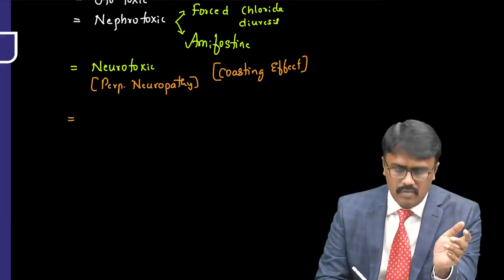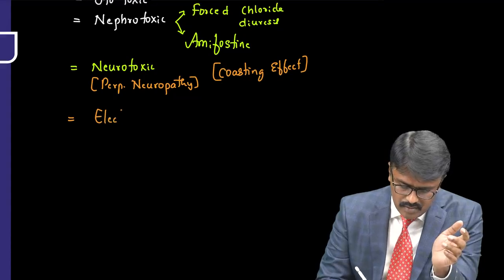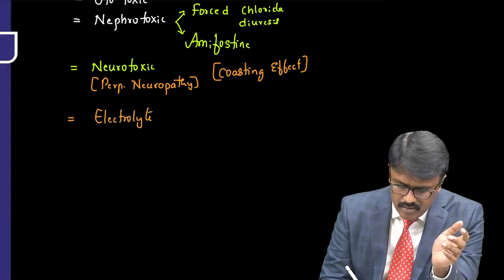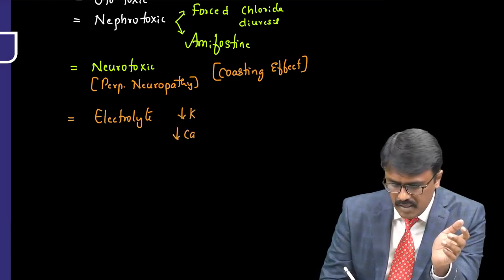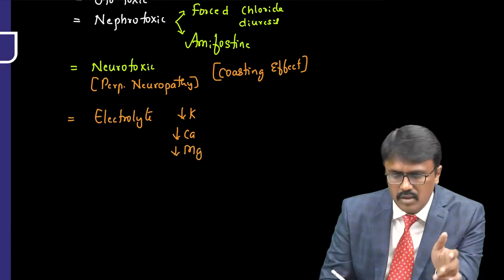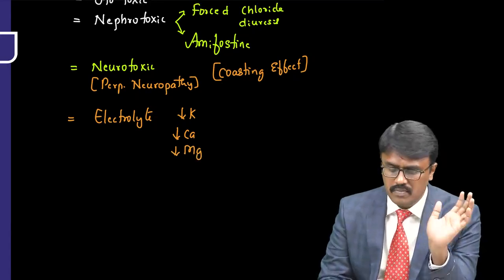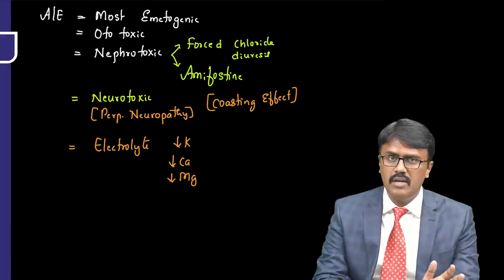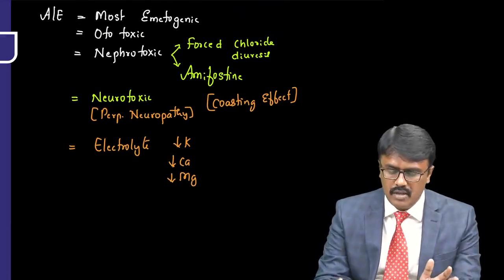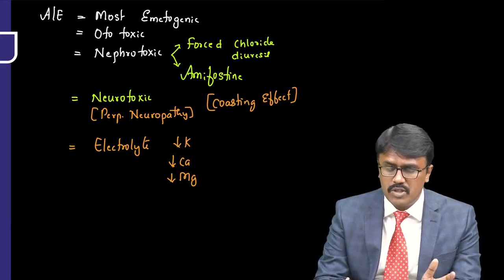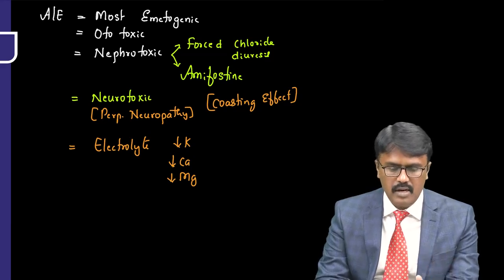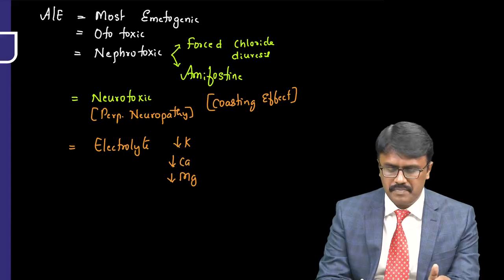The least important one is electrolyte. It can decrease the major electrolytes like potassium, calcium, and magnesium. So when you are giving this, you have to monitor these things. Very much important: it is most emetogenic, ototoxic. Nephrotoxicity can be prevented by forced chloride diuresis and using a drug called amifostine. Neurotoxicity and electrolyte abnormalities can be seen.